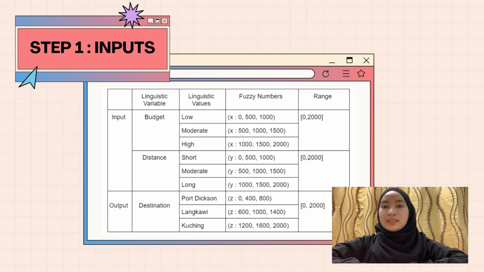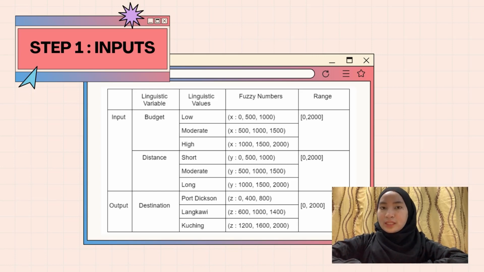For the distance, we decided to classify it as short, moderate, and long, and the range is also from 0 to 2,000. For the output, which is the destination, we pick 3 holiday places, which are Port Dickson, Langkawi, and Kuching, and the range is also from 0 to 2,000.